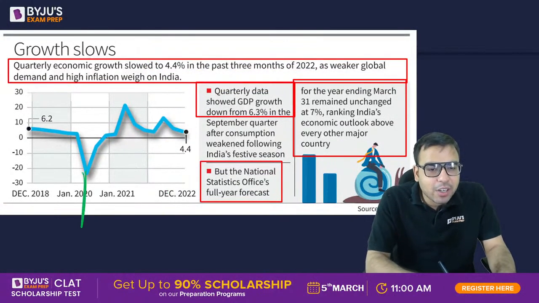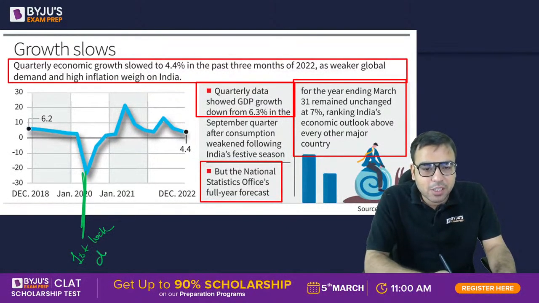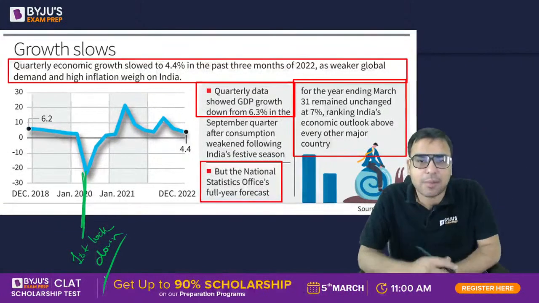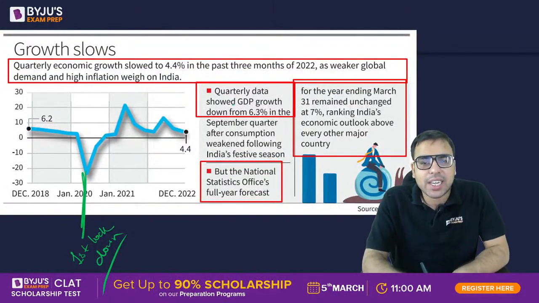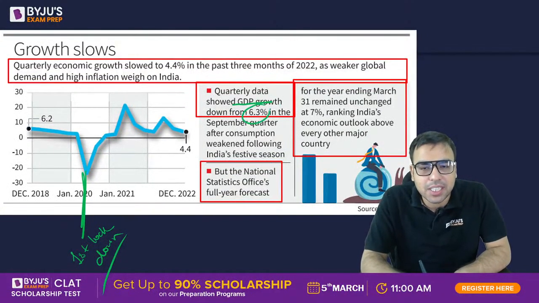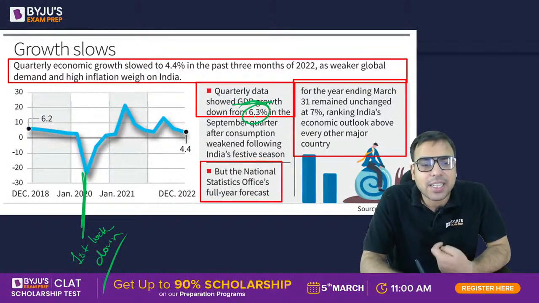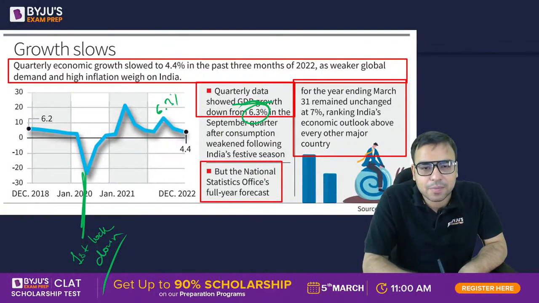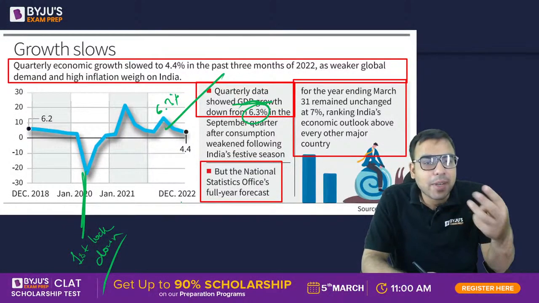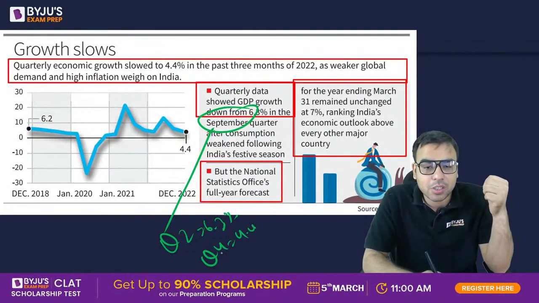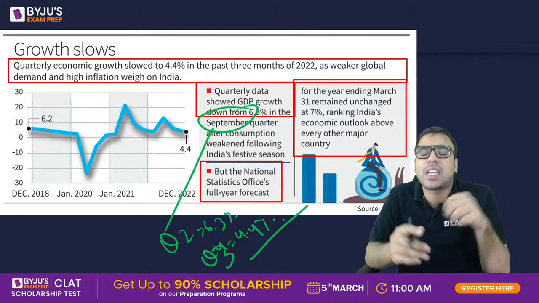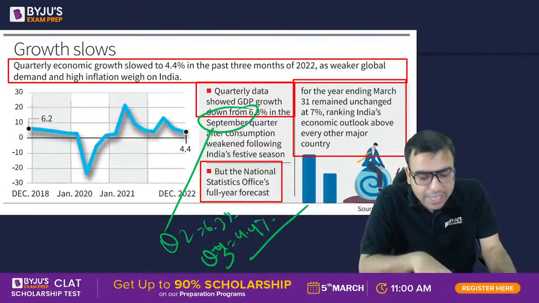तो ये नीचे गया हुआ देख रहे हो, this one is actually the result of first lockdown. जो फर्स्ट वेव आया था उसके बाद लॉकडाउन हुआ था तो नीचे चला गया था काफी. I mean, I hope you are aware because everything was stopped. Quarterly data showed GDP growth down from 6.3% in September quarter, है ना. तो इससे पहले 6.3% था सितंबर क्वार्टर में. ठीक है, मतलब अप्रैल मई जून जुलाई अगस्त सितंबर वाले क्वार्टर में, यानी Q2 में it was 6.3%, but in Q3 the GDP growth went down to 4.4%. Okay, so just have an idea about that.